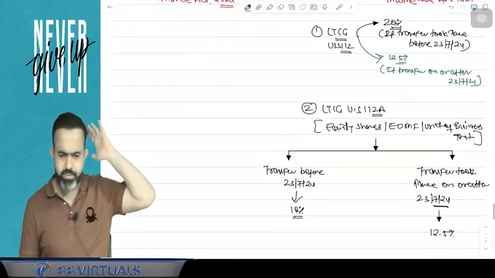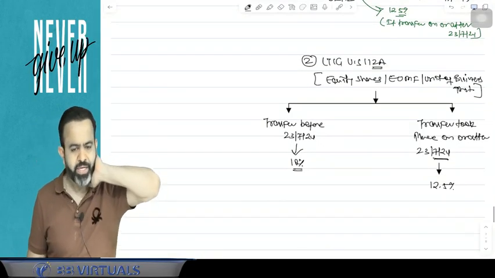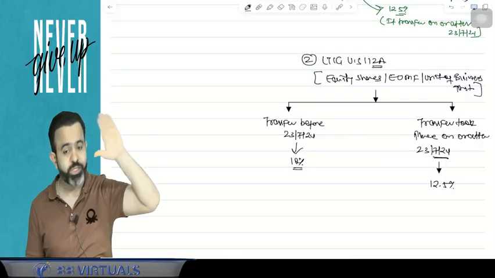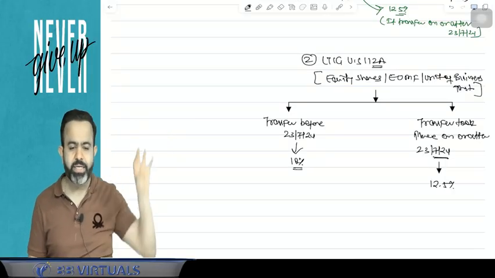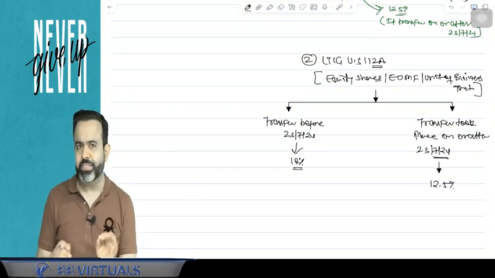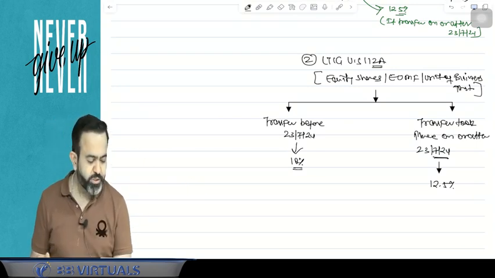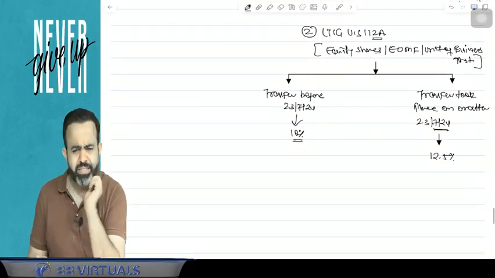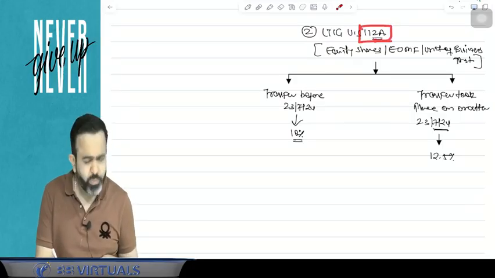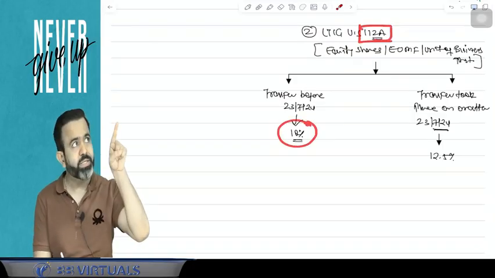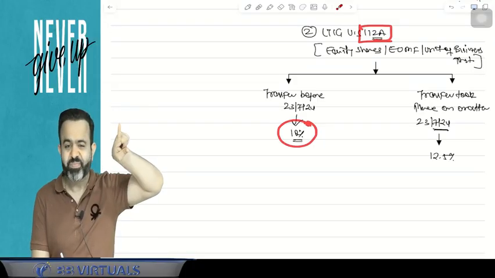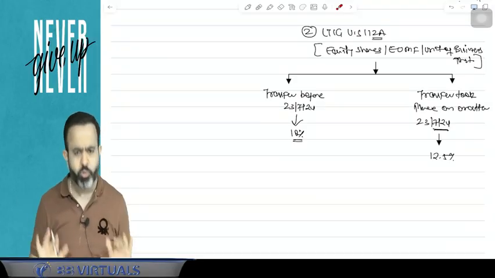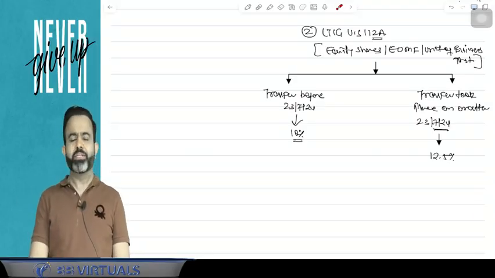So here, guys, pay attention. Long-term capital gain under section 112A, that is on equity shares, equity oriented mutual funds or units of business trust, earlier used to be taxed at 10%, but now the tax rate is 12.5%. But remember, this long-term capital gain under section 112A was taxed at 10% only in excess of 1 lakh rupees. It means up to 1 lakh rupees, long-term capital gain is not taxable.